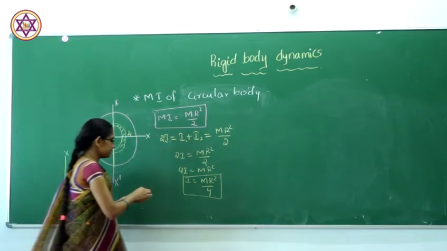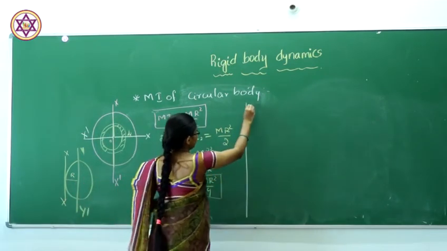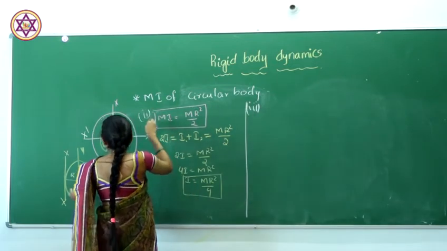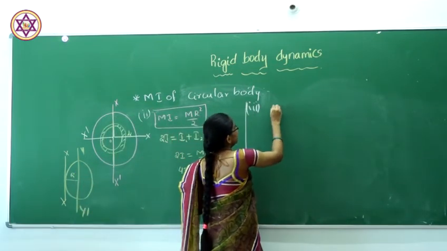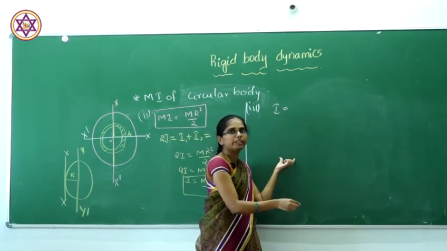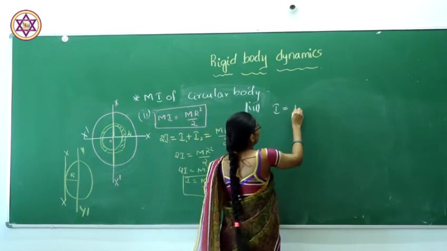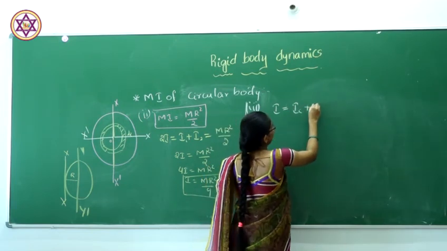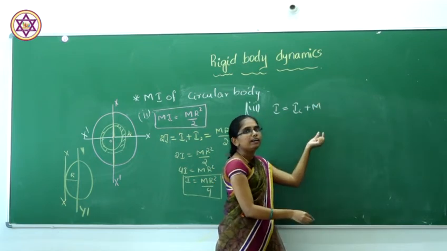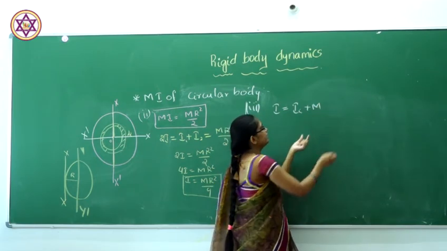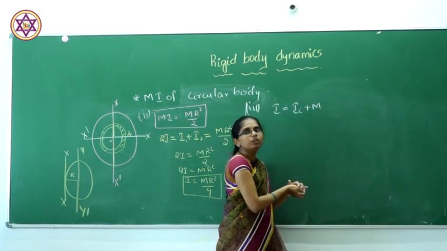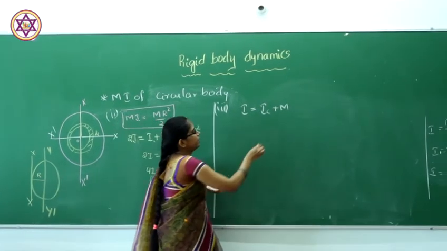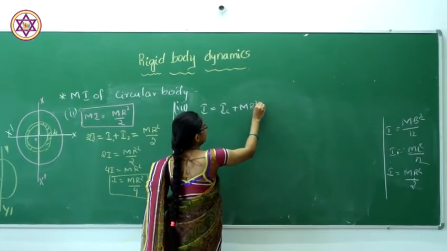The parallel axis theorem gives that the moment of inertia of the body will be equal to the moment of inertia through the center plus the product of mass and the square of the distance between the two parallel axes. In that theorem we considered this length to be x, but here this length will be r square.